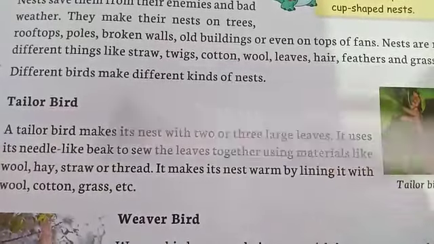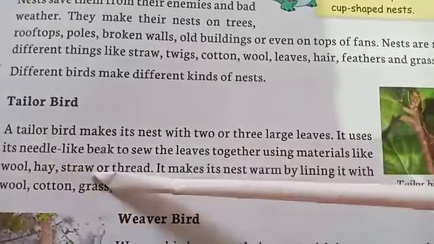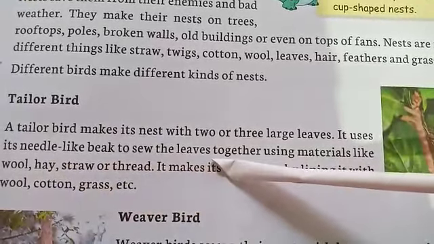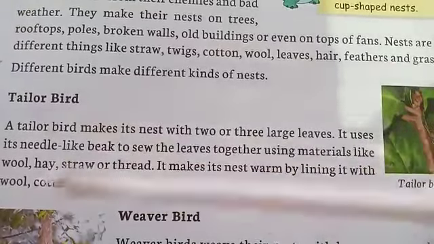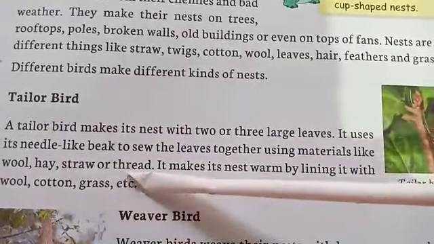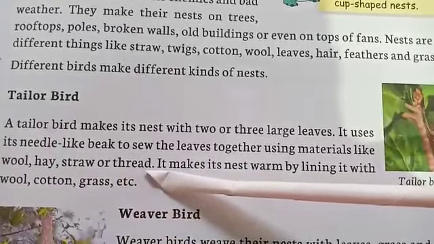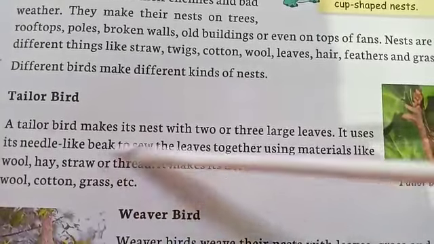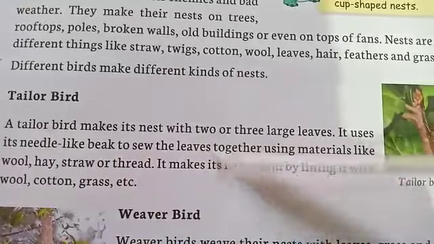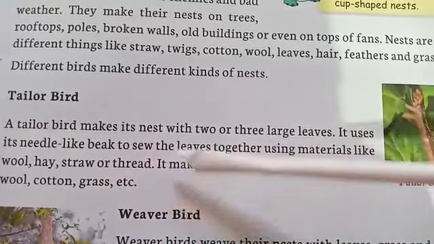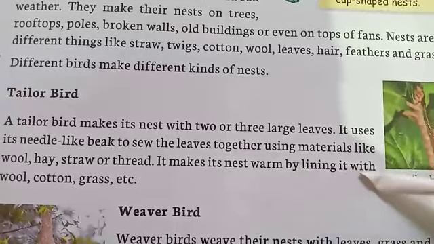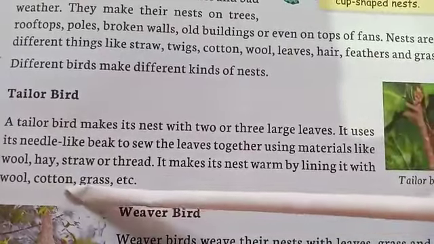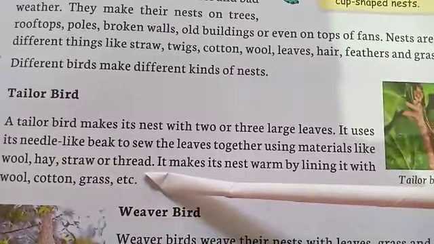It uses its needle-like beak to sew the leaves together using materials like wool, hay, straw, or thread. These things it uses to join the leaves together to make its nest.